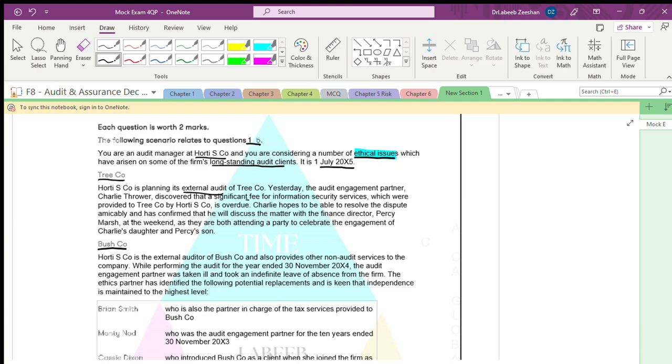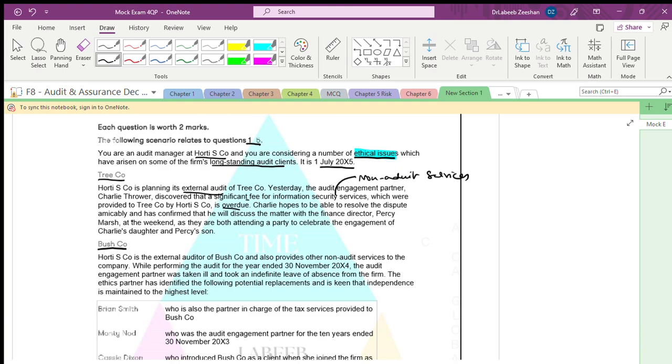Yesterday, the audit engagement partner, Charlie Tower, discovered that a significant fee for information security non-audit services, which were provided to the company by HOTI, is overdue.